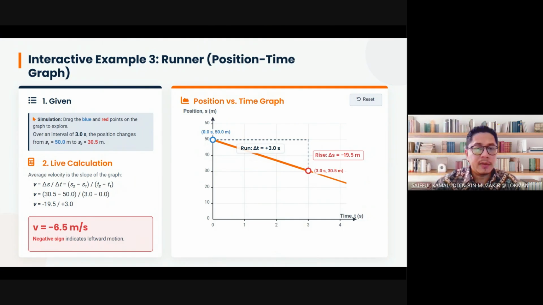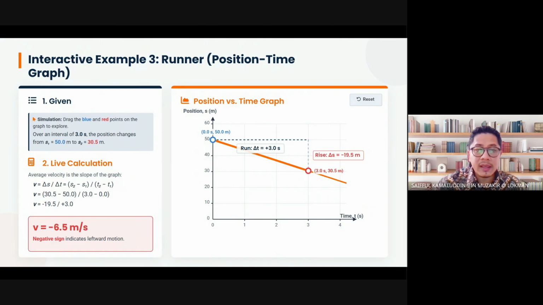Alright. So, how do we calculate this? How do we calculate the average velocity? The average velocity can be calculated based on the slope of the graph. This slope of the graph tells us about the velocity. Velocity is a vector quantity. The slope can tell us about the velocity of the runner. How, sir? Okay, it's like this.